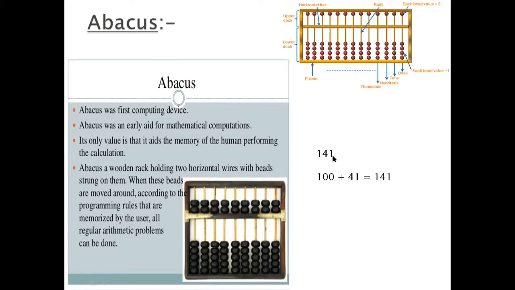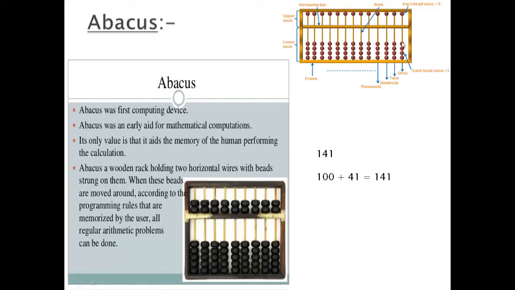One is a hundred, so we select the third row. Then 41: the 4 is a ten, so we use row number 2 and set 4.